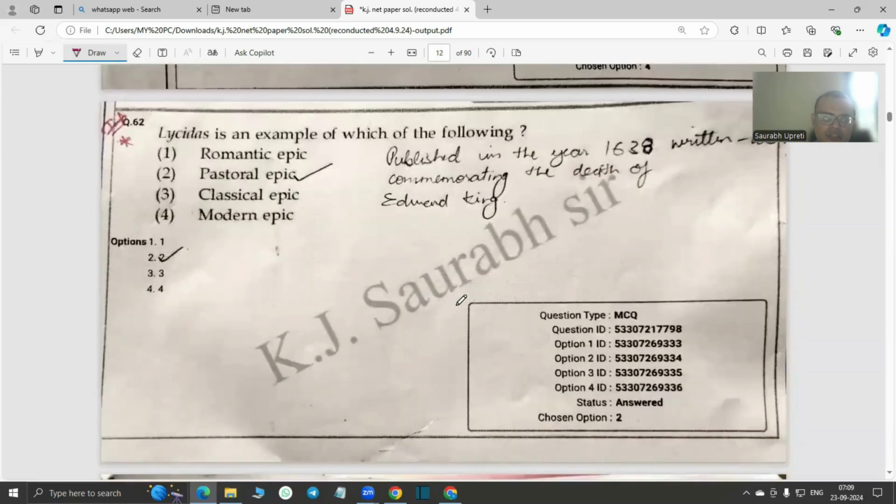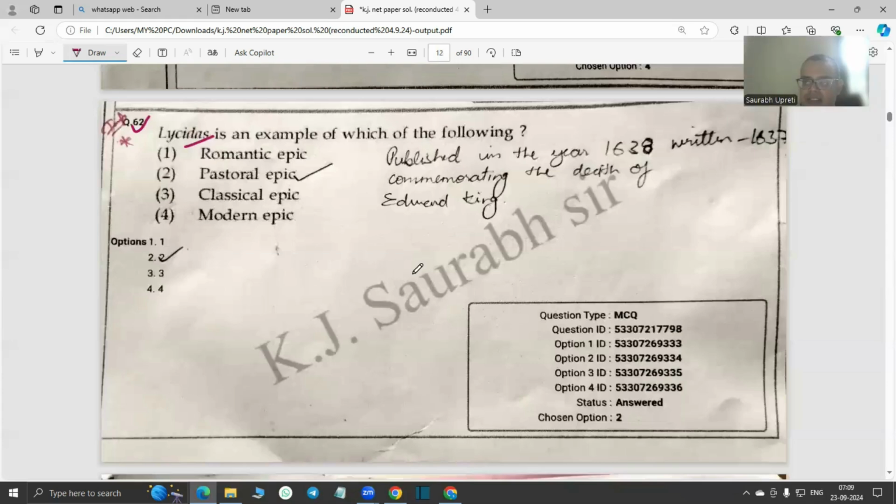So moving on to 62, I have marked it as important, especially for NET aspirants all across India. If they are watching this video, do watch this work, Lycidas. Okay, it's a very important work, and time and again they have been asking questions from this work.